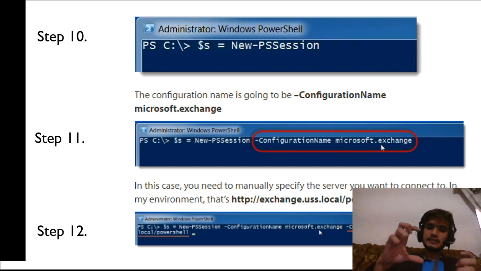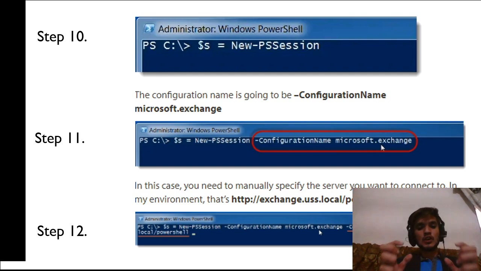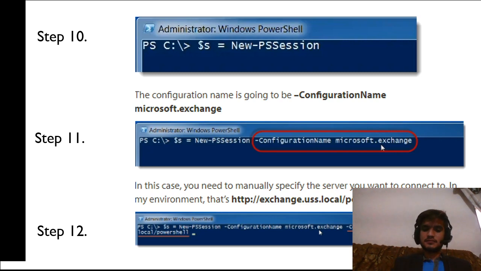Now, one of the nice things about Exchange is that we have the ability to make remote connections. We are actually doing that right now with this. You can see up here in step 11 the configuration name is going to be Microsoft.Exchange. In step 12, in this case you need to manually specify the server you want to connect to. In my environment, that is exchange.uss.local/PowerShell.